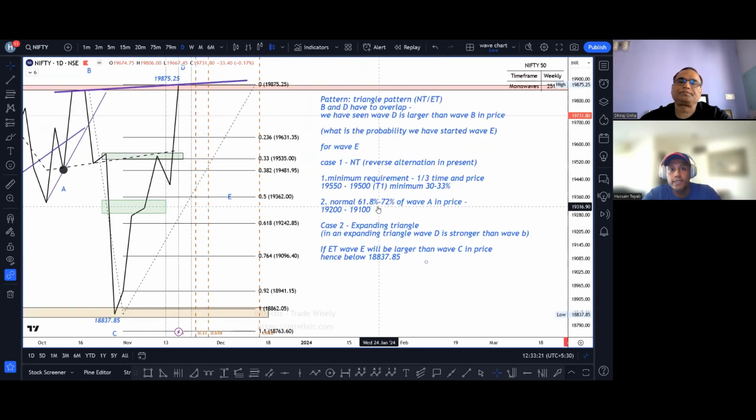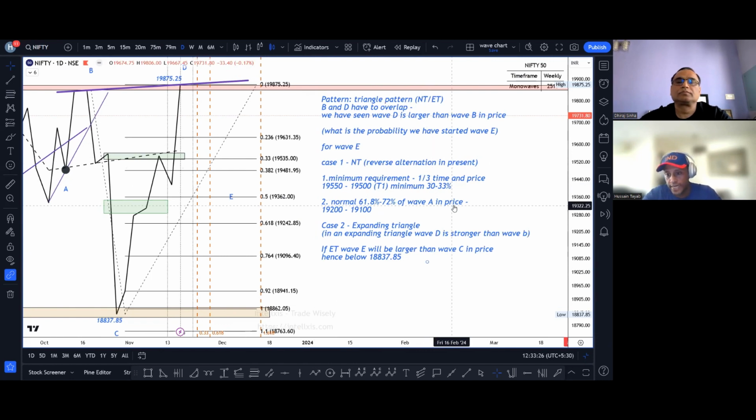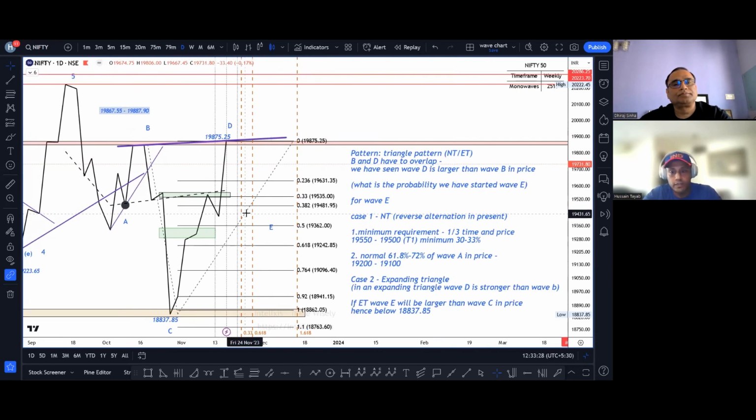When I said that wave E's minimum requirement is 1/3 of price and 1/3 of time, we have a tool in TradingView called fib time zone. What I have done is I've taken the time taken by wave A and projected it from wave D, assuming that we will see that 2-4 trend line break. 33% of time comes till about 23rd November. 61% of time comes till about 28th November.